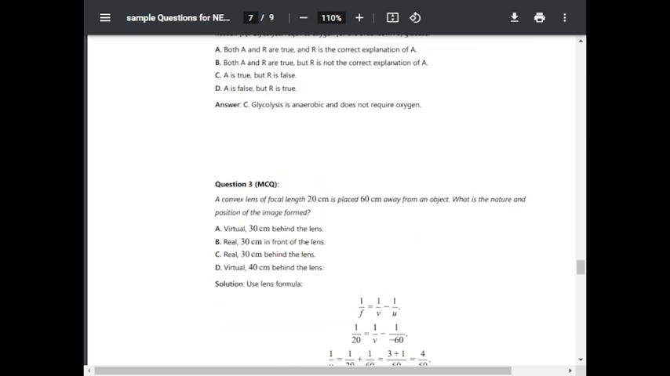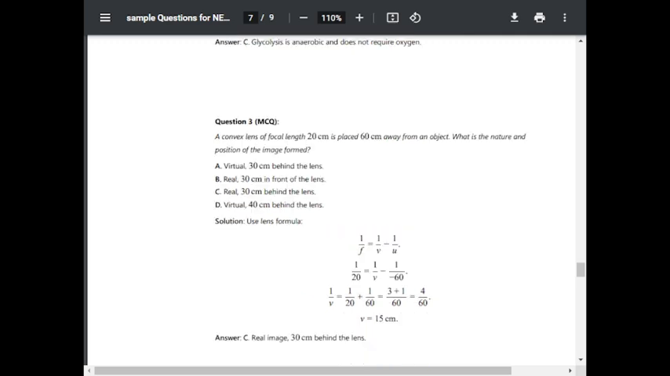Question number 3. A convex lens of focal length 20 cm is placed at 60 cm away from an object. What is the nature and position of image formed? Option A, virtual 30 cm behind the lens. B, real 30 cm in front of lens. C, real 30 cm behind the lens. D, virtual 40 cm behind the lens.